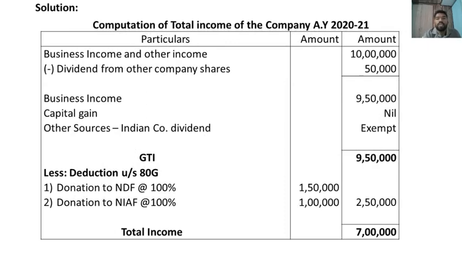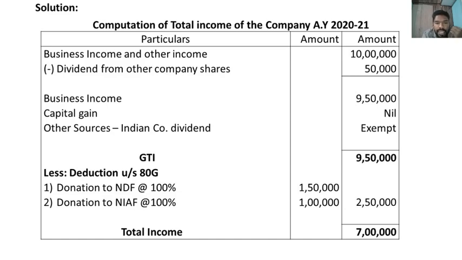So computation of total income of the company for the assessment year 2020-21. Business income and other income, they have given 10 lakh, and this income includes a dividend from another company's shares of 50,000, so it should be deducted to arrive at the business income. After deduction we get business income of rupees 9,50,000. In this problem there is no capital gain, so capital gain is nil, and other source Indian company dividend is exempt from tax. So gross total income is 9,50,000.